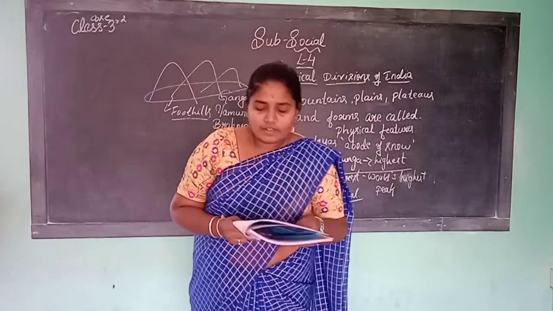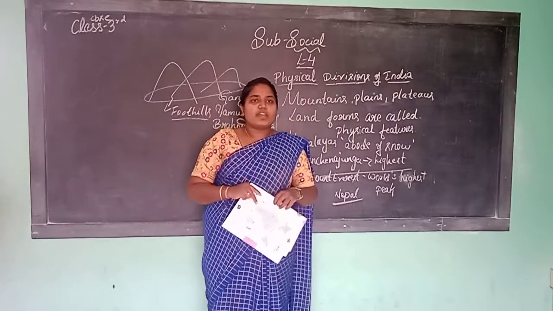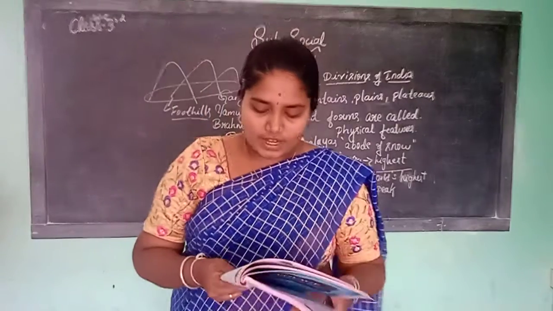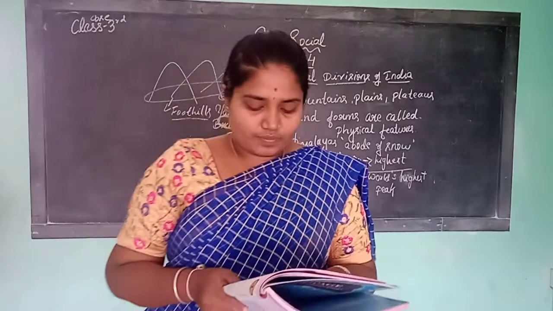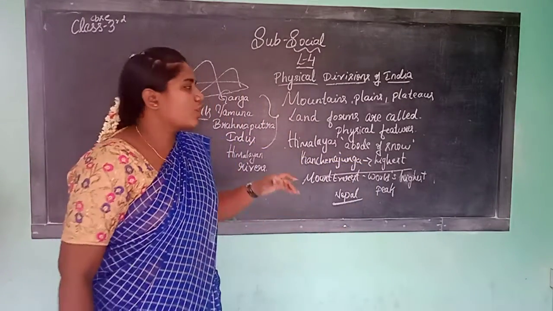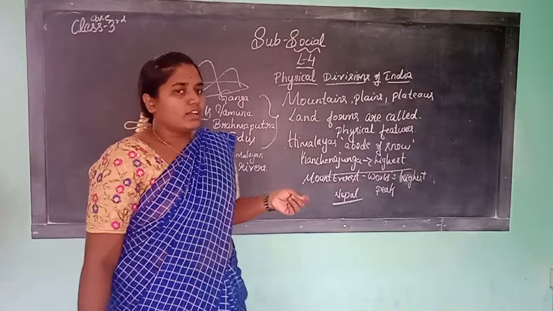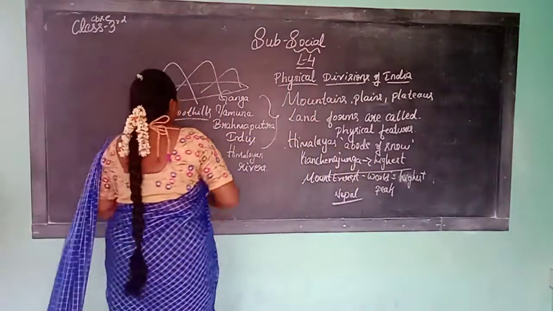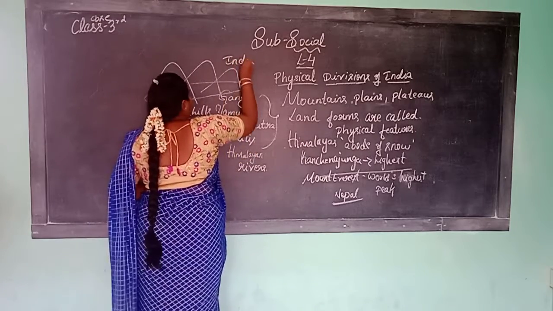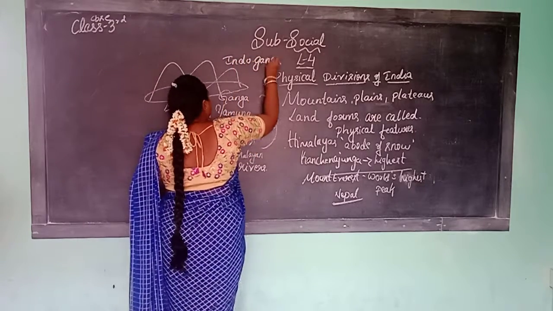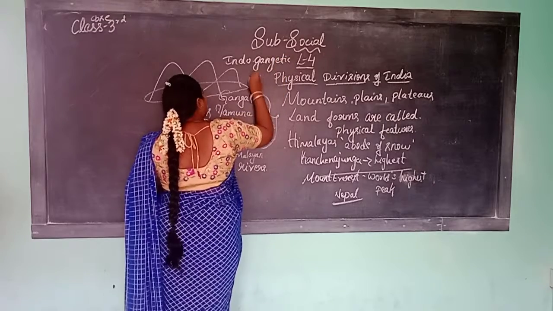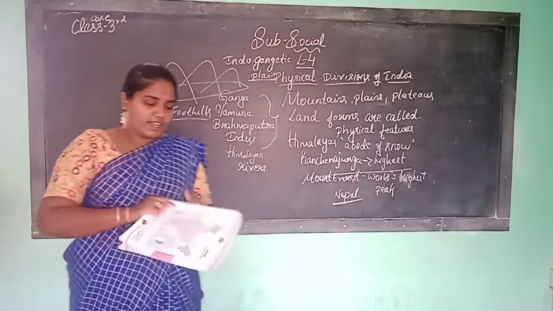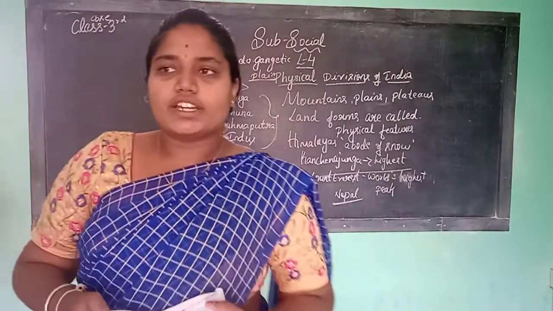Therefore, these plains are very fertile. What is another name for the northern plains? Indo-Gangetic plain. It is also known as northern plains. So all these we learned in last class.